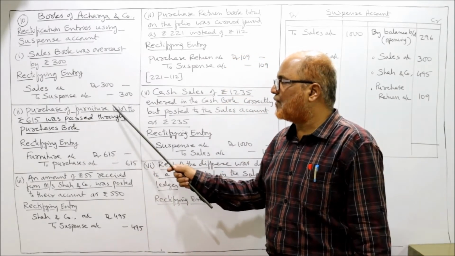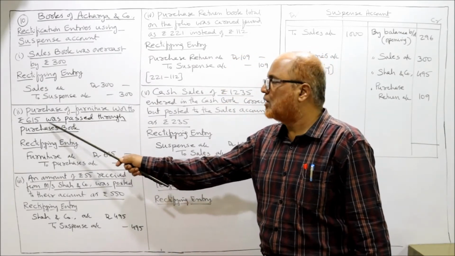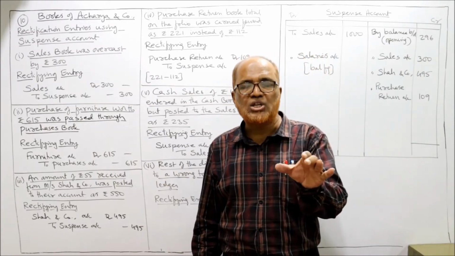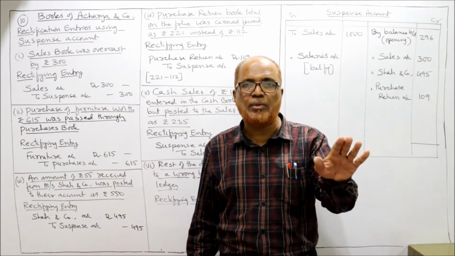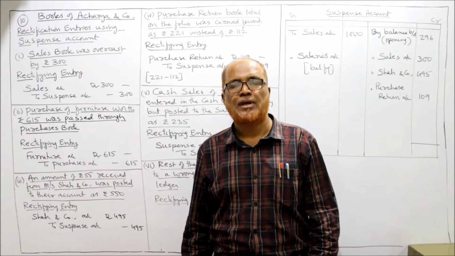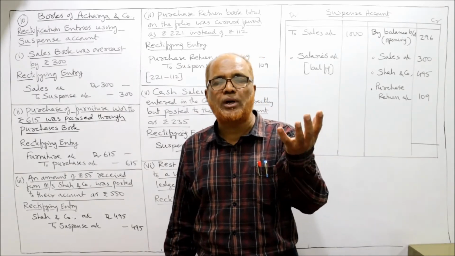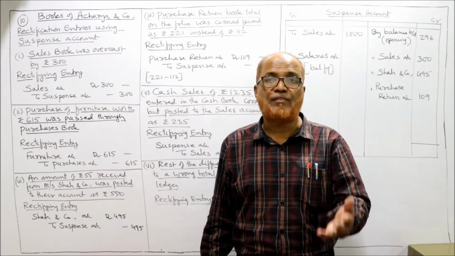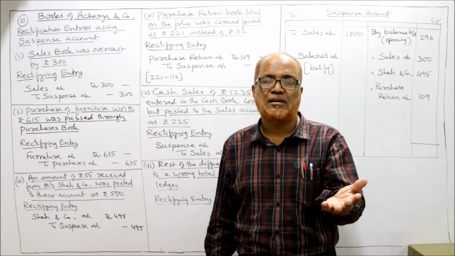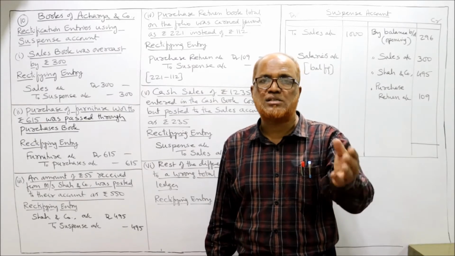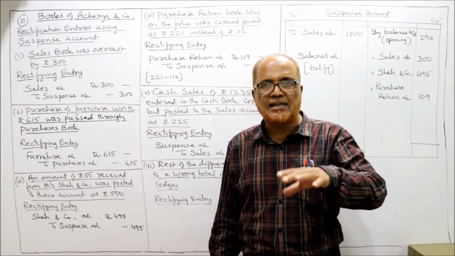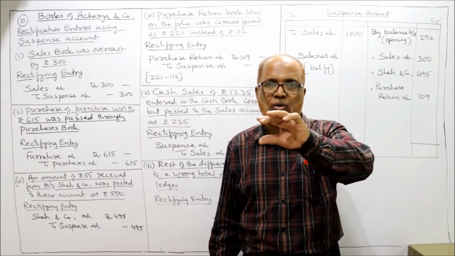Next, purchase of furniture worth rupees 615 was passed through the purchases book. Actually, when furniture is purchased, it should not be recorded in the purchases book, because the purchases book records only goods purchased on credit, not furniture. Furniture is an asset. When an asset is purchased, asset account debtor to supplier.